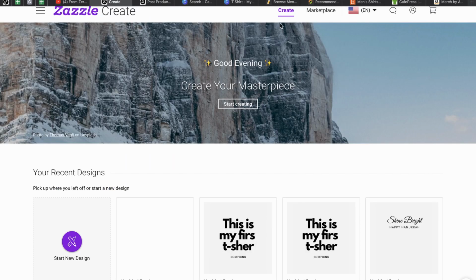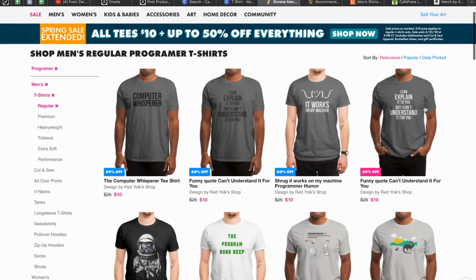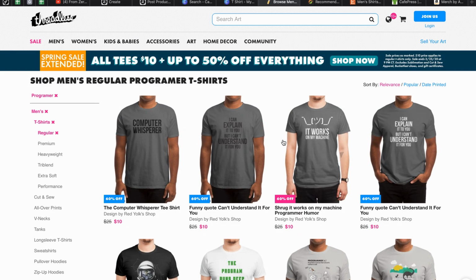We have another web page where you can sell your t-shirts. It's the web page Redbubble. Of course, all links I put in the description, so you can easily go there. And like you see, here we have a couple of examples of how you can simply prepare t-shirts, and the process is the same.